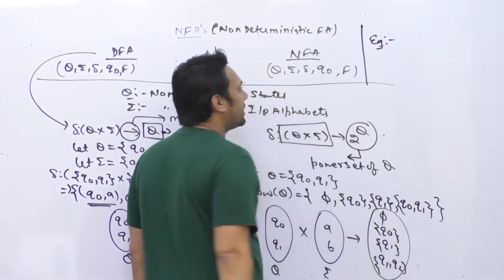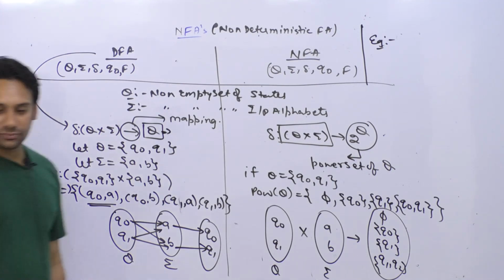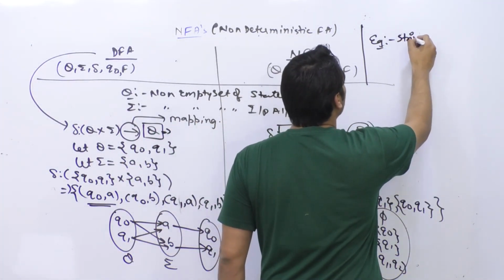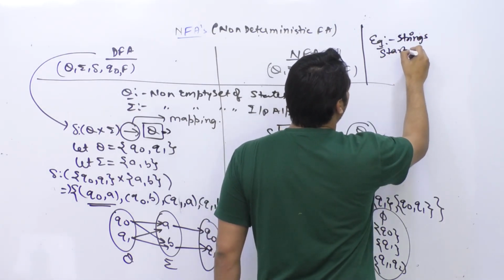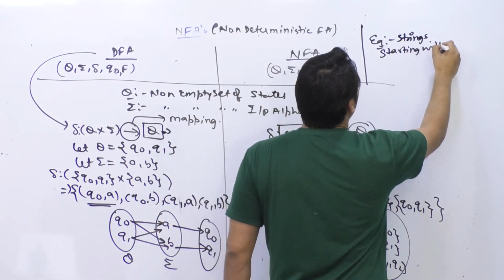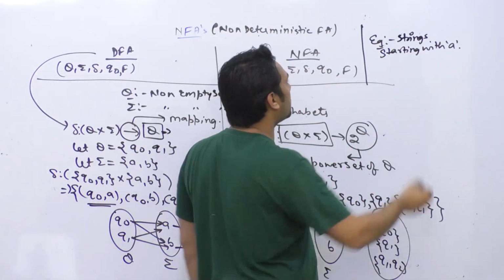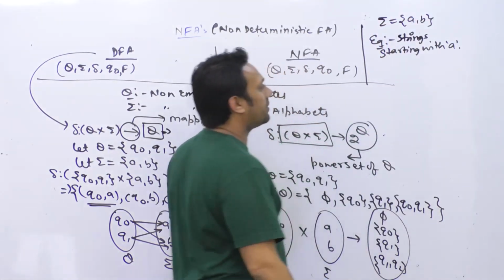So let us say we have an example like this. The example is strings that are starting with A, where the alphabet Σ is equal to {A, B}. Strings that are starting with A.